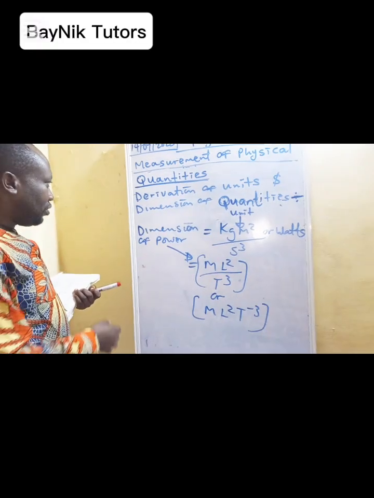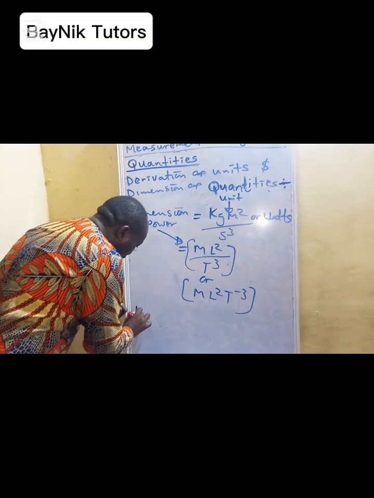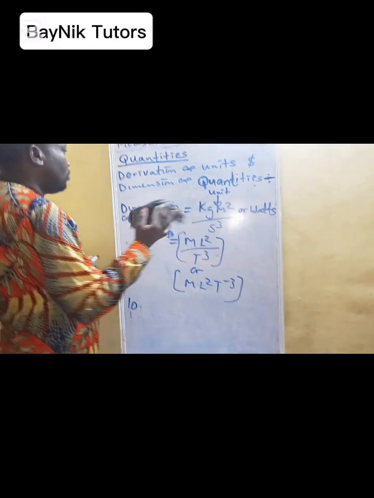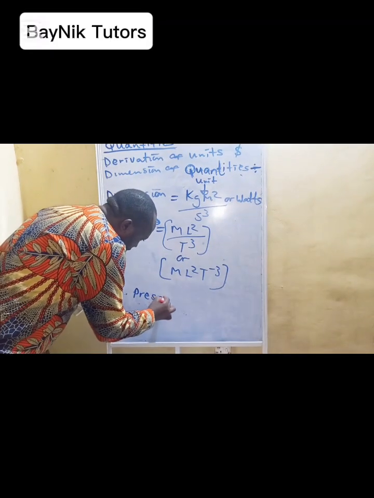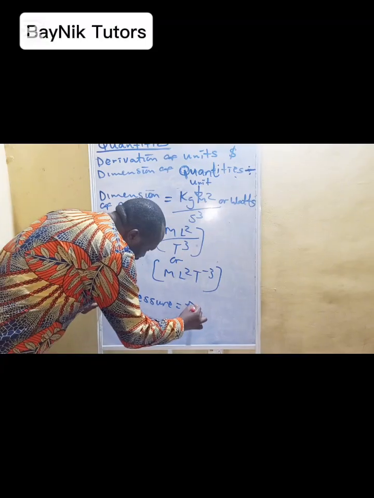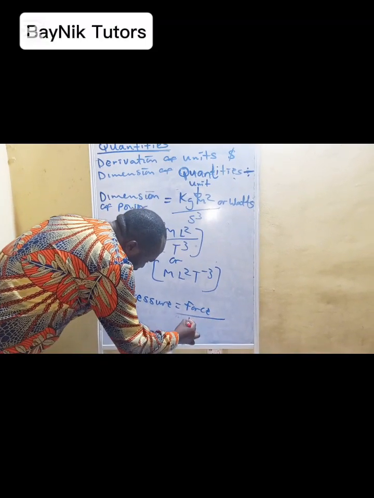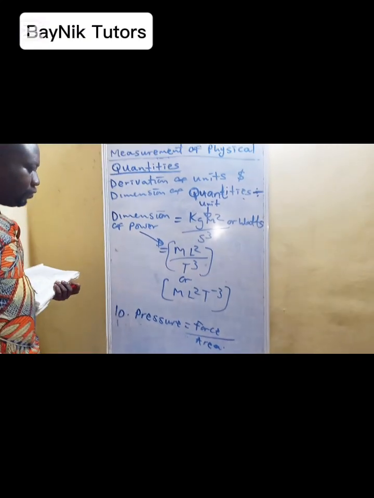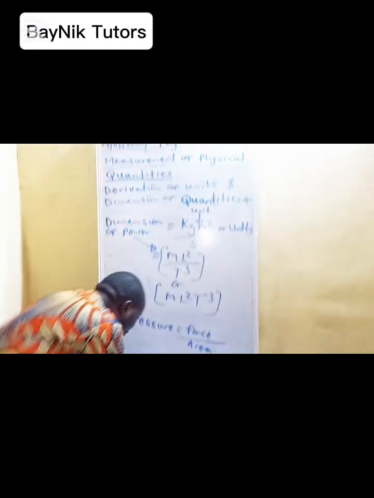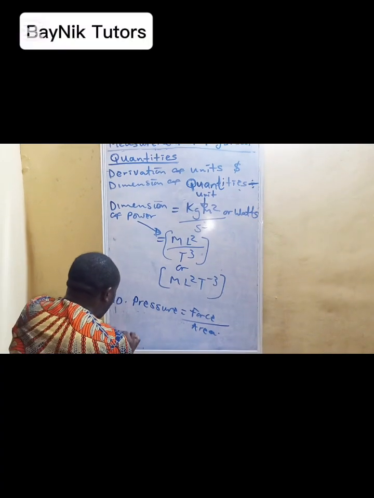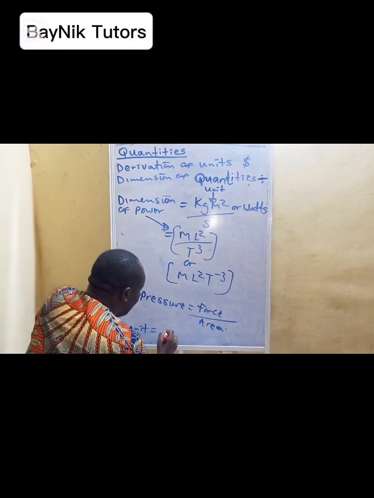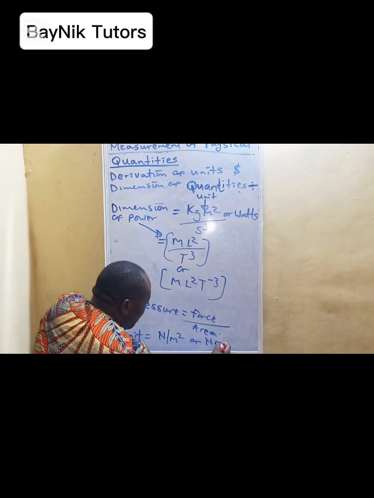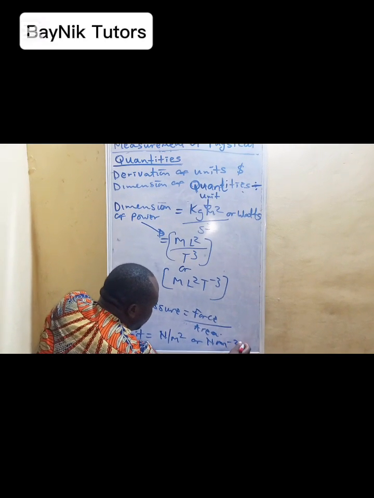So we move to number 10, pressure. Permit me to pick from force over area. Pressure is force over area, which in terms of units can be Newton per meter square, or N m to the minus 2.